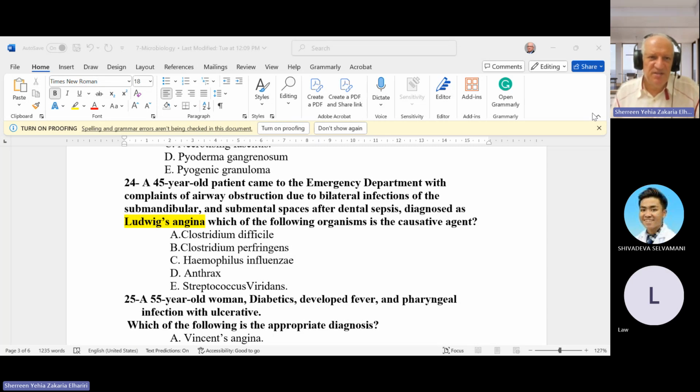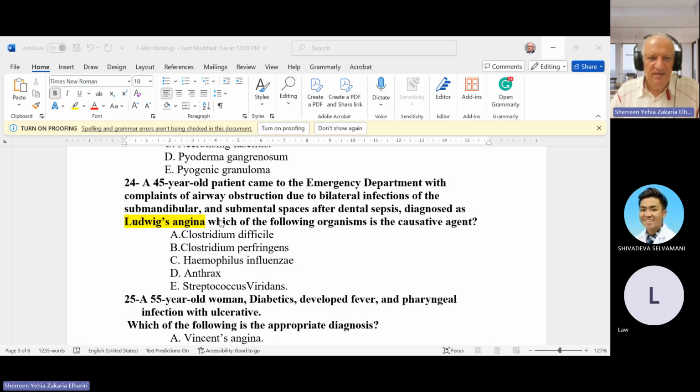Ludwig angina is dangerous because in short neck people it can cause suffocation and they need tracheostomy. This is why it is one of the indications to admit the patient in dentistry if the patient has a big or infected abscess in the mandible. They must be admitted because Ludwig angina is dangerous and can cause a lot of trouble and suffocation.